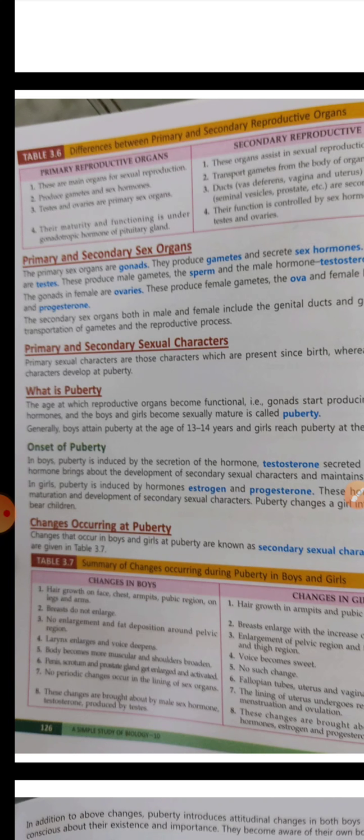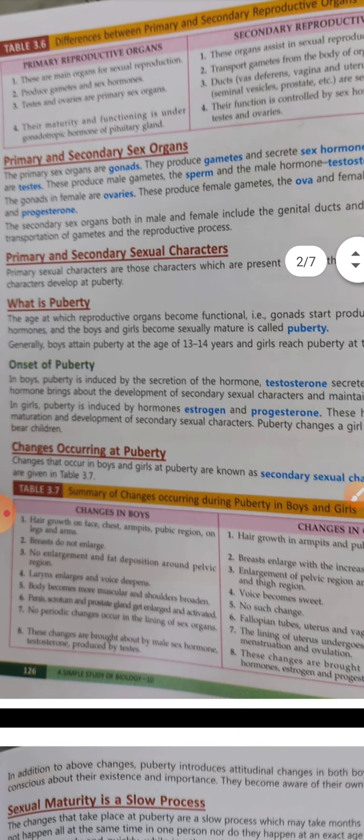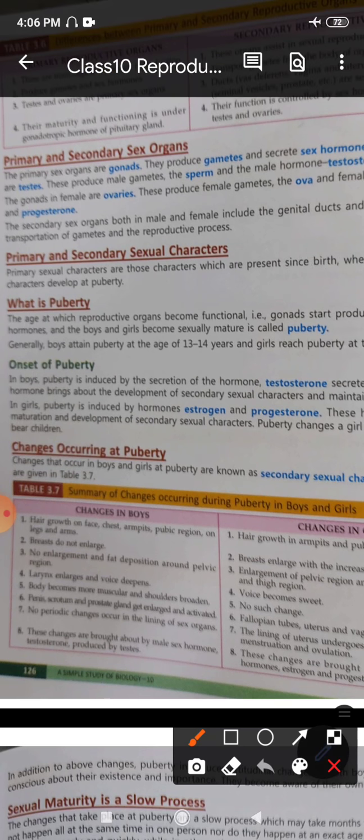puberty is achieved, right? Now you've already done this in class 8, but we'll just revise it again. What is puberty? Now when we read about puberty, we see here that it is the age at which the reproductive organs become functional. You must remember that the reproductive organs are non-functional till before puberty.